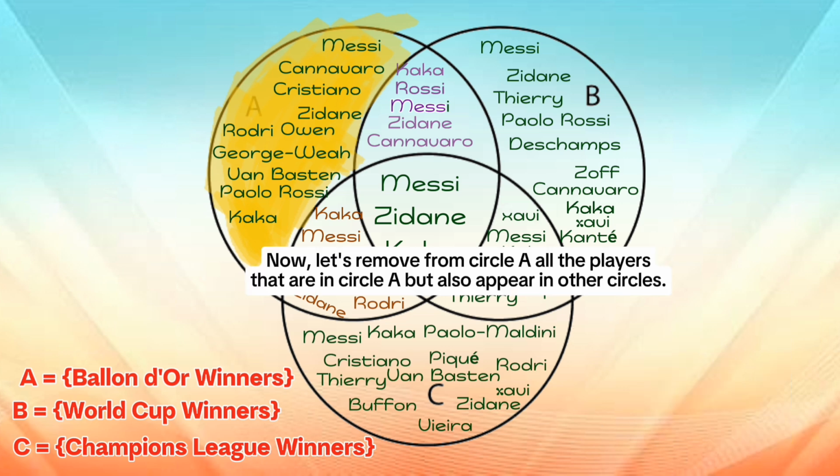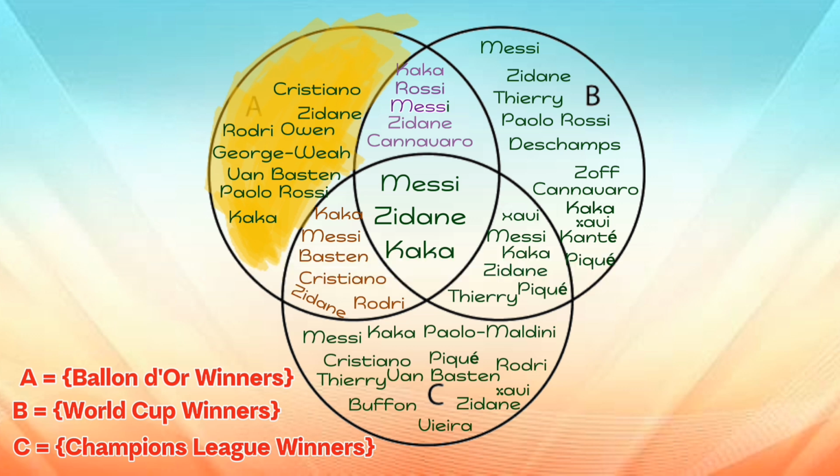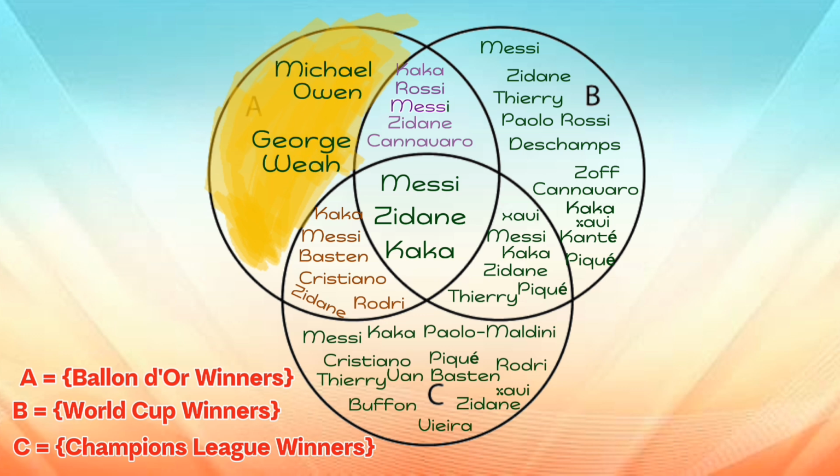Now, let's remove from Circle A all the players that are in Circle A but also appear in other circles. Remove Messi, Cannavaro, Cristiano, Zidane, Rodri, Van Basten, Paulo Rossi and Kaká. The remaining players in Circle A are the players that have won Ballon d'Or only, based on this presentation.